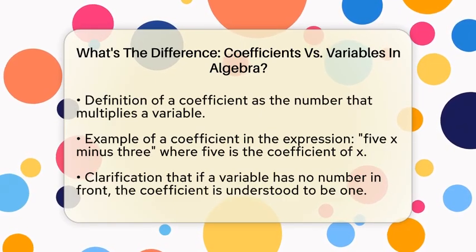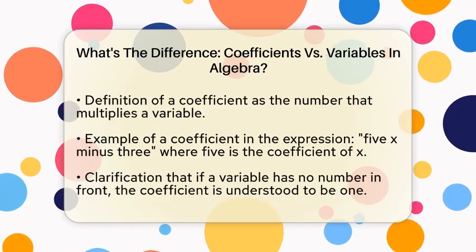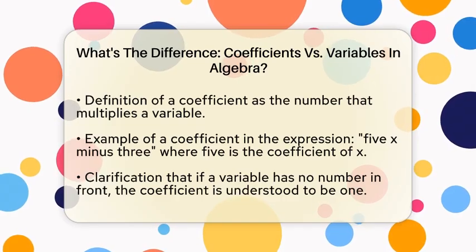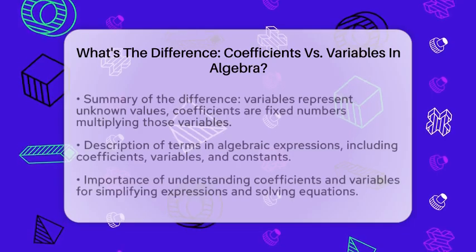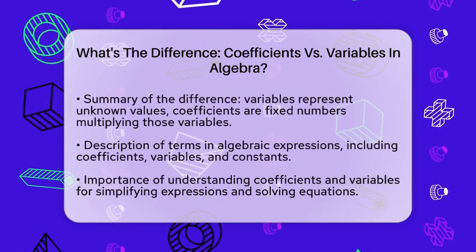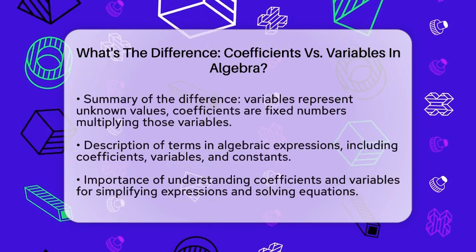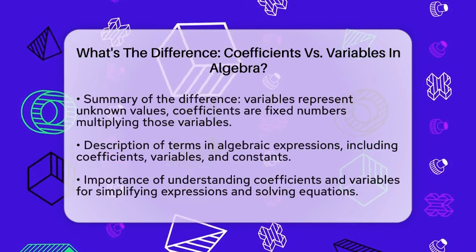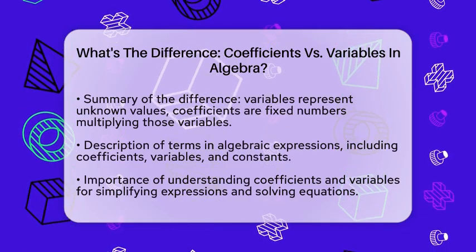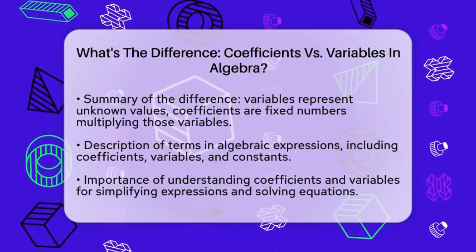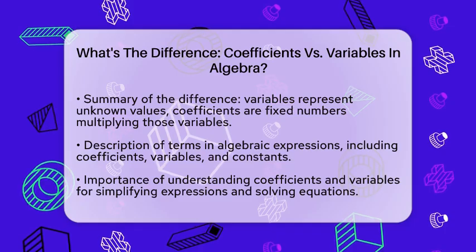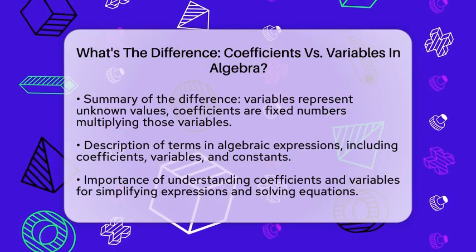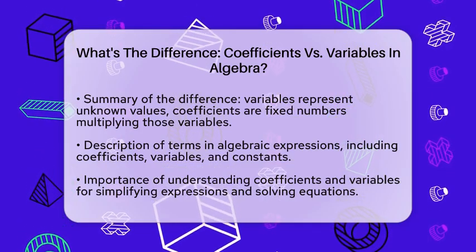To summarize the difference, the variable is the letter representing an unknown or changing value, while the coefficient is the fixed number multiplying that variable. In algebraic expressions, terms are made up of coefficients and variables combined. For example, in 3x squared plus 4x plus 7, 3 and 4 are coefficients. The 3 multiplies x squared, and the 4 multiplies x. The x and x squared are variables raised to powers, while 7 is a constant term with no variable.